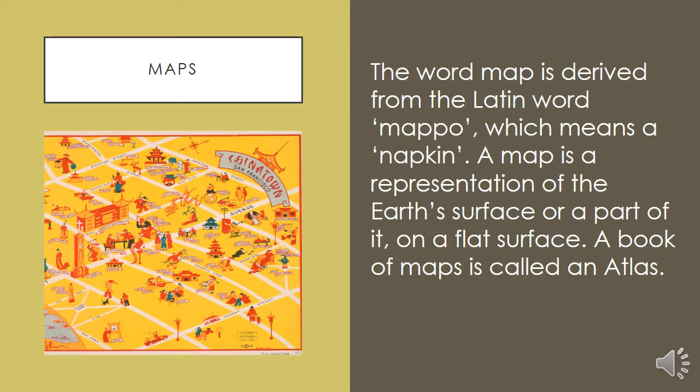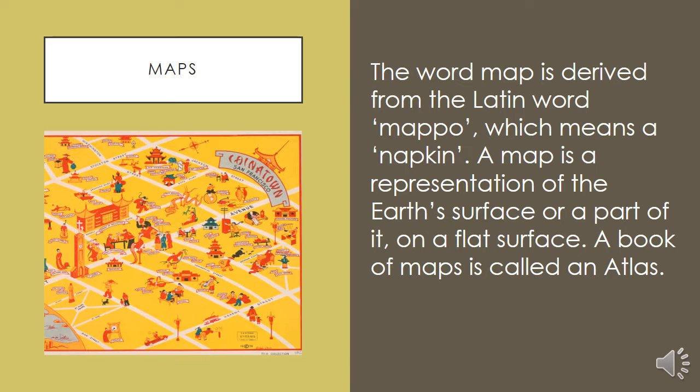The word map is derived from the Latin word mappo, which means a napkin. It means, student, map word Latin word mappo से derived हुई है, जिसका मतलब है napkin. So the origin of map is mappo. A map is a representation of the earth surface or a part of it on a flat surface.